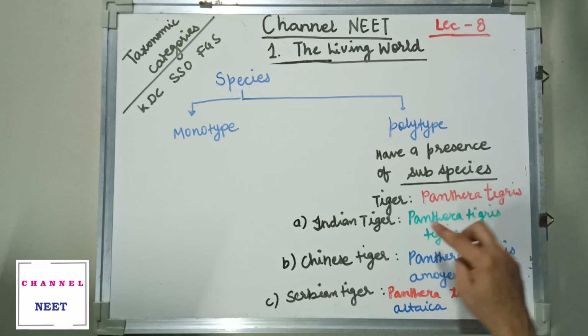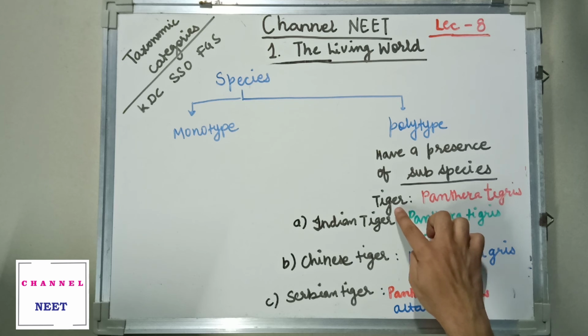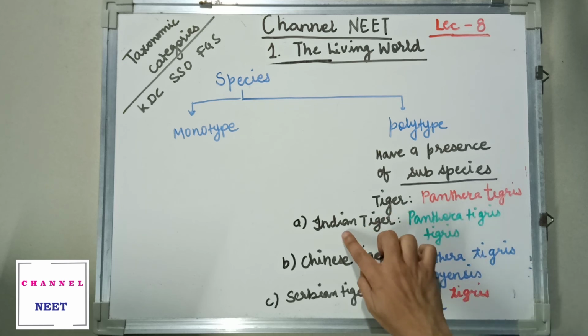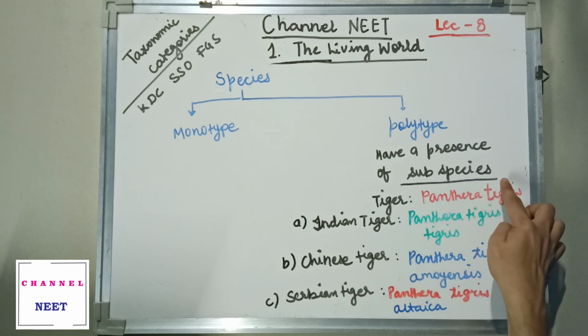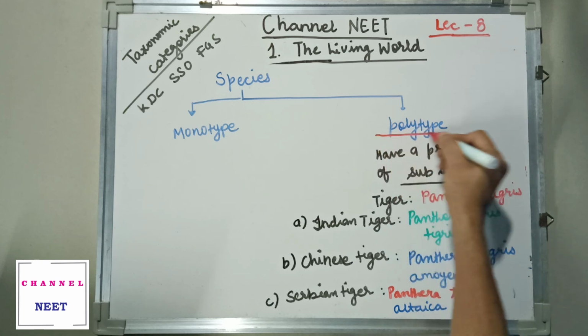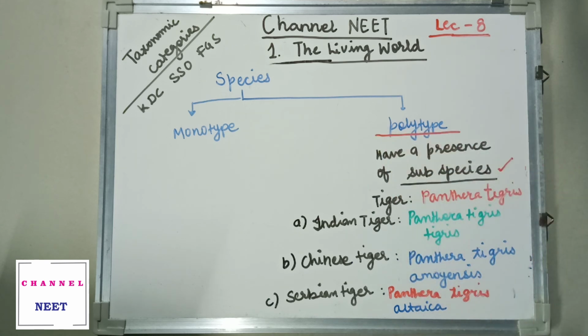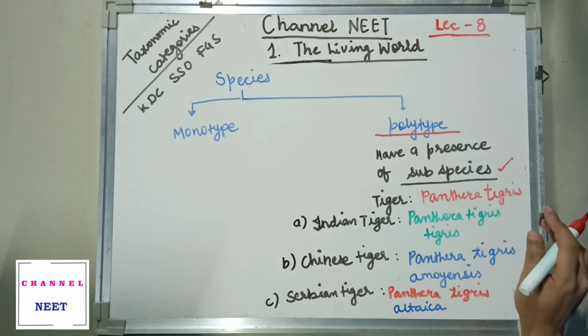You have many subspecies in it: tiger becomes the main species, and Indian tiger, Chinese tiger and Siberian tiger become its subspecies. In polytype you have a presence of subspecies.